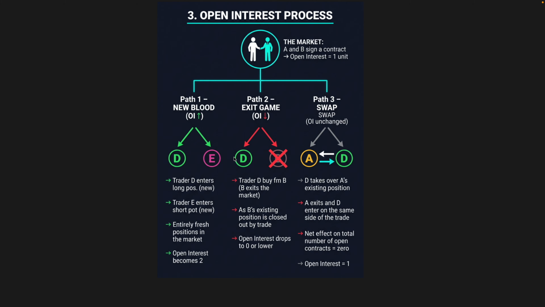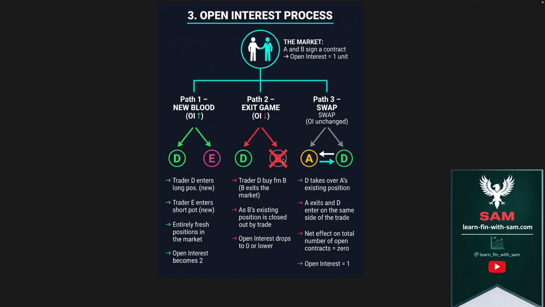Here what is happening is, you forget about this. Now we were here. A and B were there, and now D entered the scenario. And what did D do? D bought the product from B. So B's position got closed. Once B's position got closed, there is no more buy and sell position available. Only two buy positions are available, as a result of which the open interest reduces to 0.